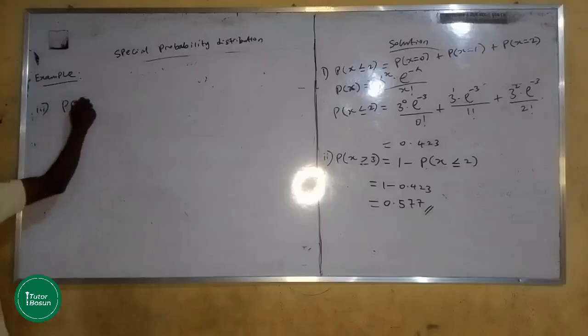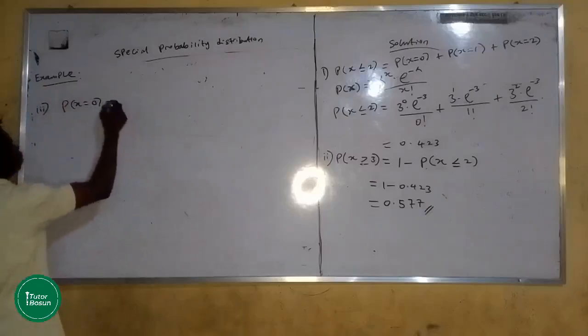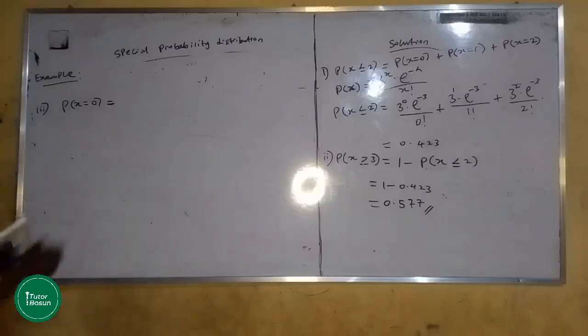Probability of when x equals 0. And that should be giving us what? This is defined already. It's already in equality, so it's not in inequality. So just apply the formula.